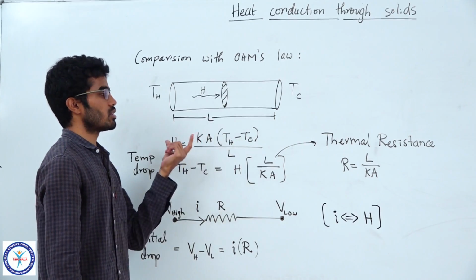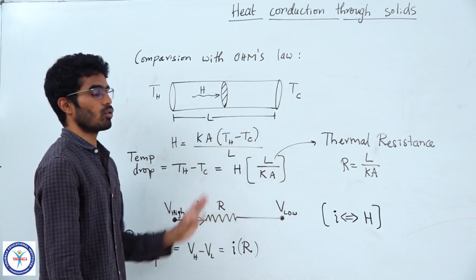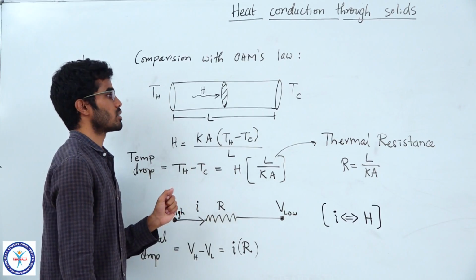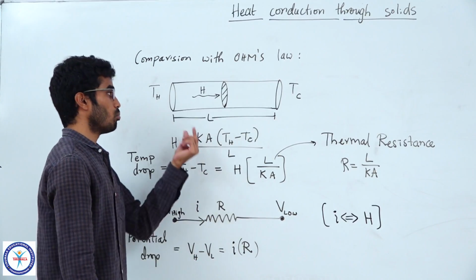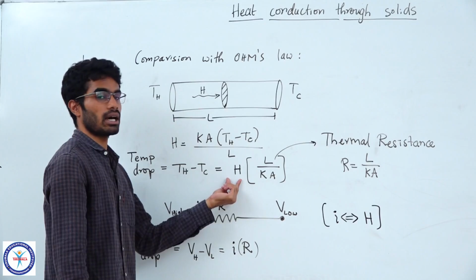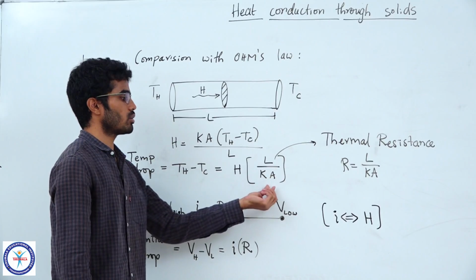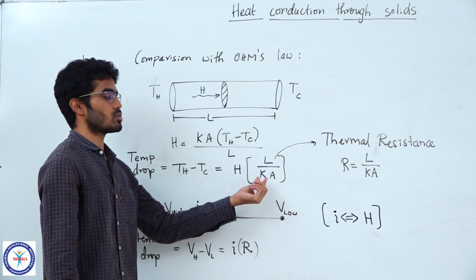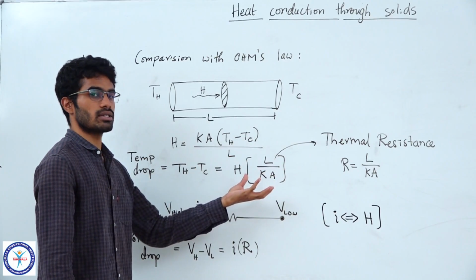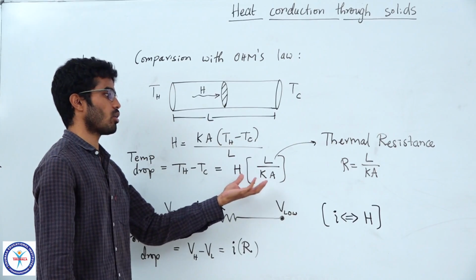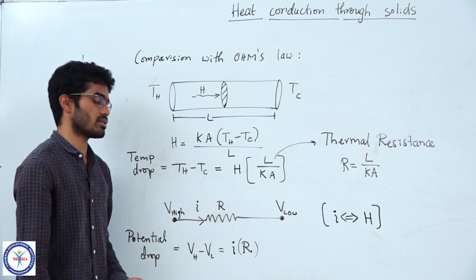So, for the given temperature difference, think now, if more energy flow should occur per unit time, should you take more area of cross section or less area of cross section? More energy should flow per unit time, so H should be larger, that means R should be smaller. So, to make this entire quantity smaller, you have to take a larger area. So, if you take a larger area, the obstruction is lesser. The thermal resistance it offers is less and more energy will flow per unit time. So, this is how you should understand thermal resistance.